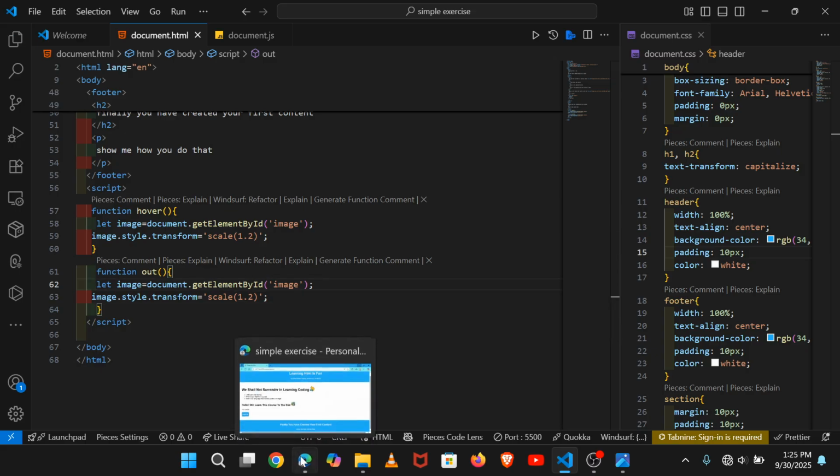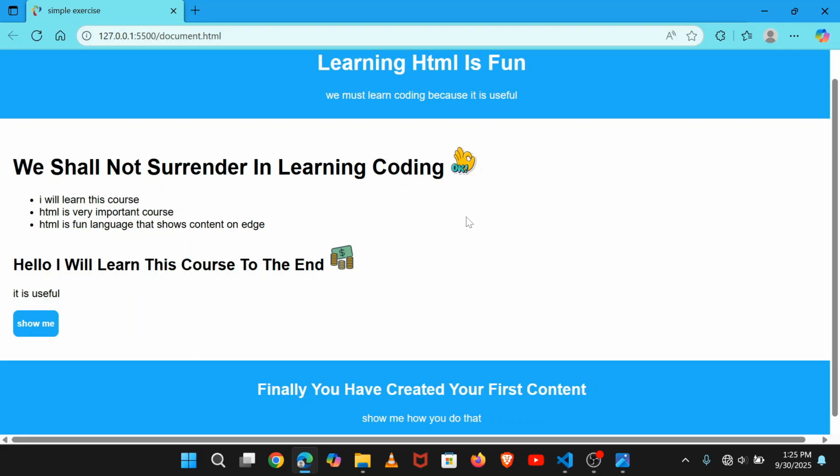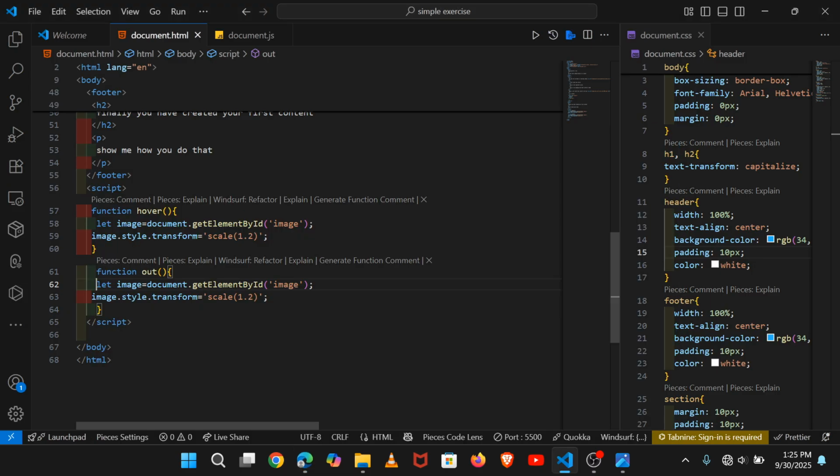When you have finally saved it, I'm going to take this 1 for when we are out of that image. When we move the cursor out of the image, what will happen? The scale must also return to 1, which is the initial scale.